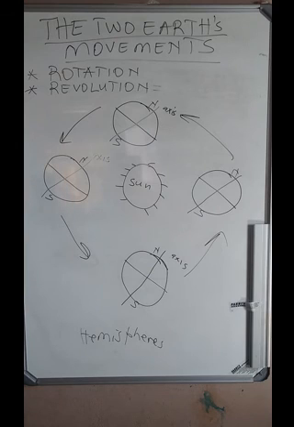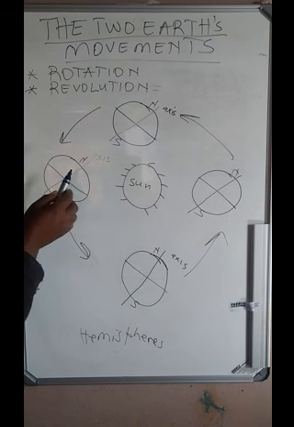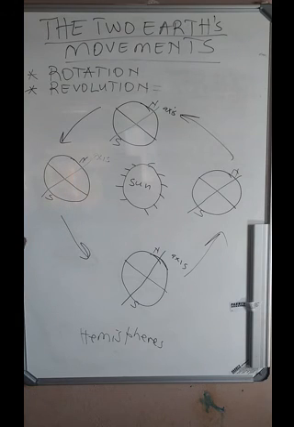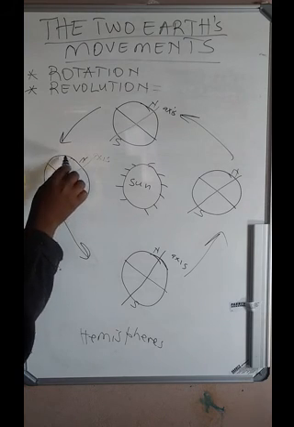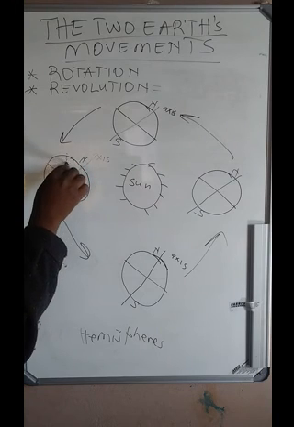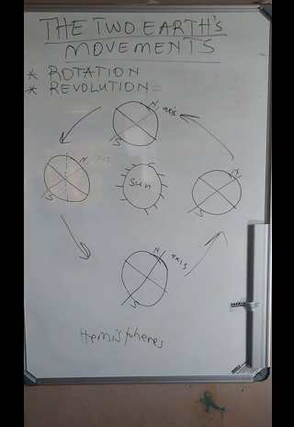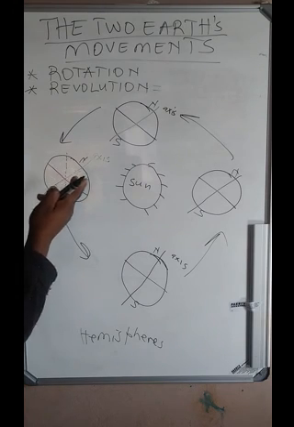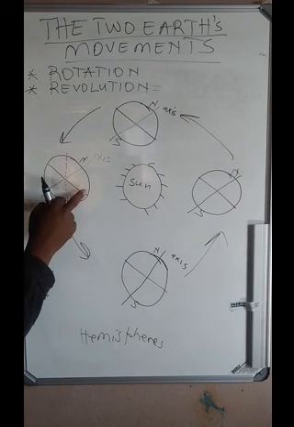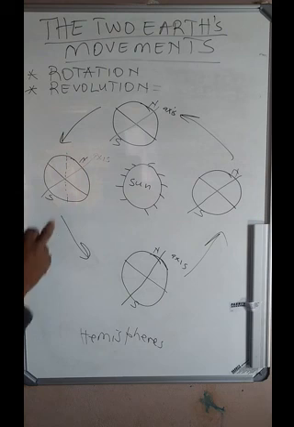People here on earth receive different amounts of heat from the sun. Let us look at the position of the earth when it is here. You will notice that areas which are in the north, here is still the northern part of the earth.